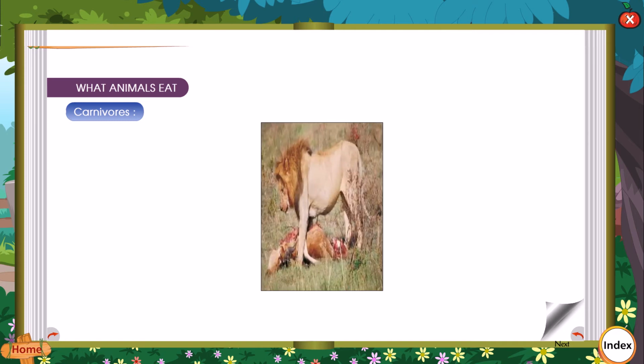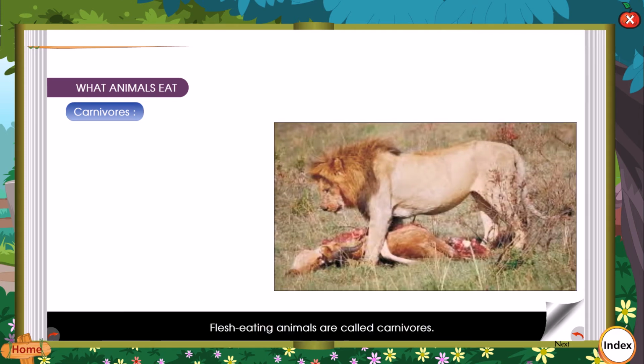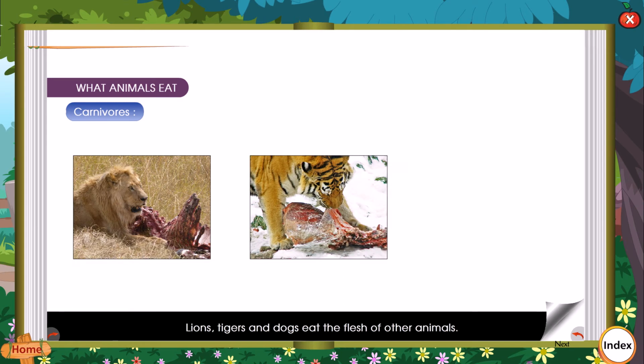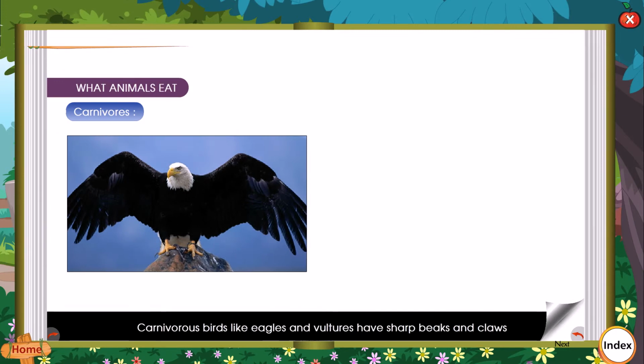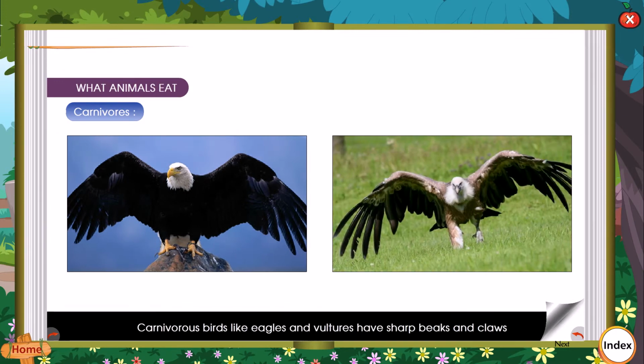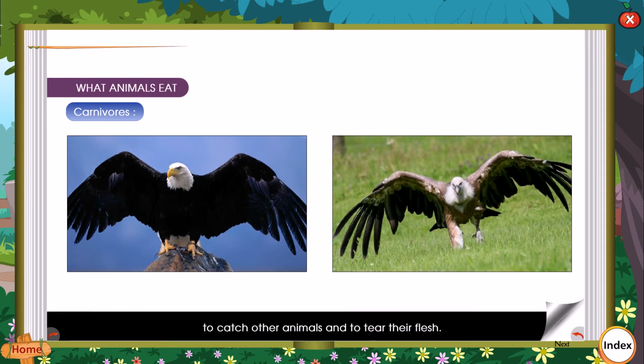Carnivorous. Flesh-eating animals are called carnivorous. Lions, tigers, and dogs eat the flesh of other animals. Carnivores have tearing teeth. Carnivorous birds like eagles and vultures have sharp beaks and claws to catch other animals and to tear their flesh.